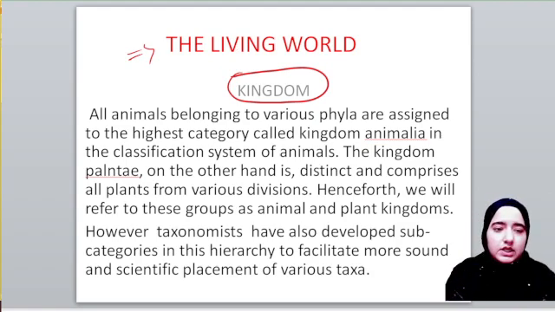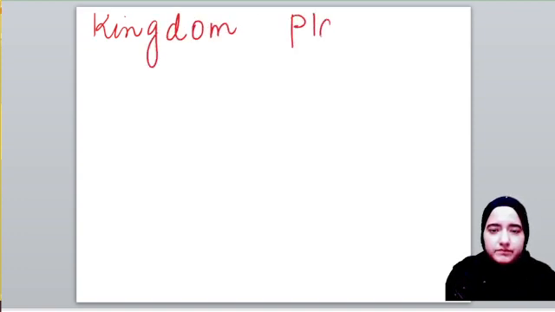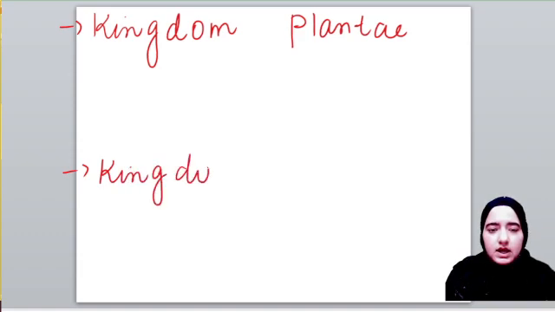We have mainly two main kingdoms. One is kingdom Plantae and another one is kingdom Animalia.